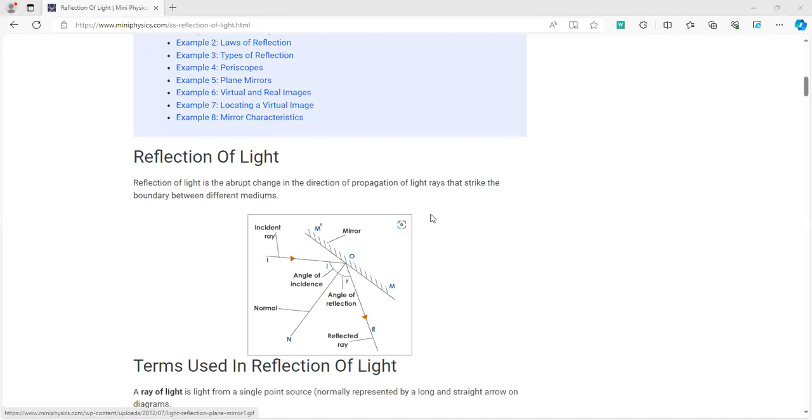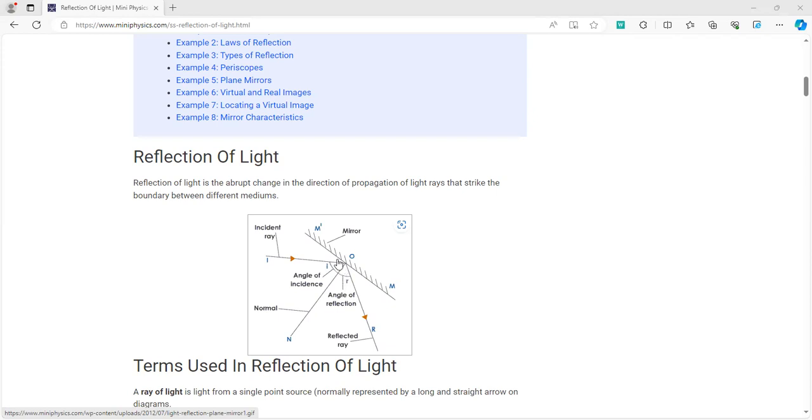Now we talk about the reflection of light. I told you that the angle of incidence, for example, if it's 30 degrees over here, and they tell you to calculate the angle of reflection, it will always be 30 degrees as well. However, what they do in the exam is that they give you the angle over here or they give you the angle over here, and then they tell you to find out the angle of reflection.